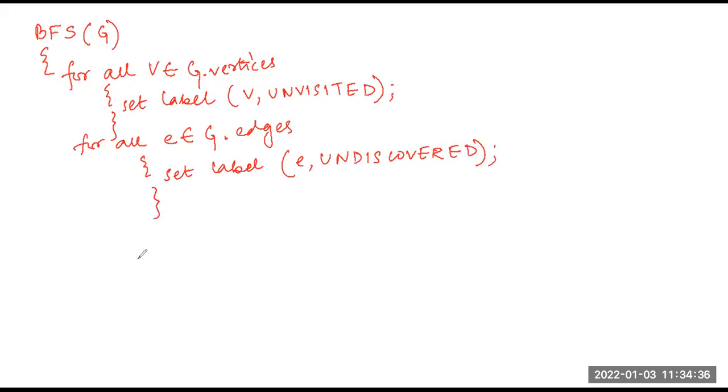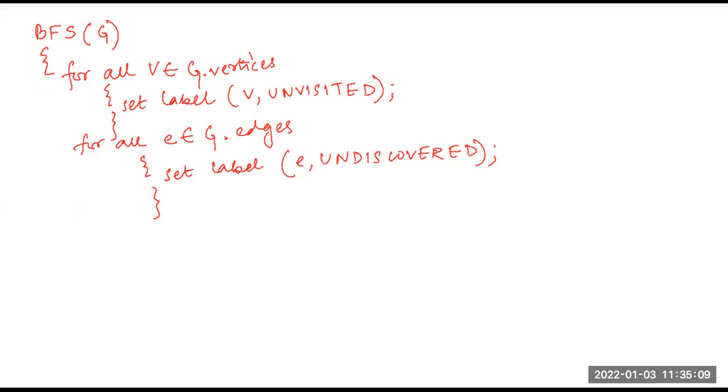Okay. So this is the first part. From here to here, this is the first part, my initial step. That is, for all the vertices that belong to the set of vertices in my graph, G.vertices, I am setting the label to be unvisited, and for all the edges that belong to the set of edges of this graph, G.edges, I am setting the label to be undiscovered. First step done.